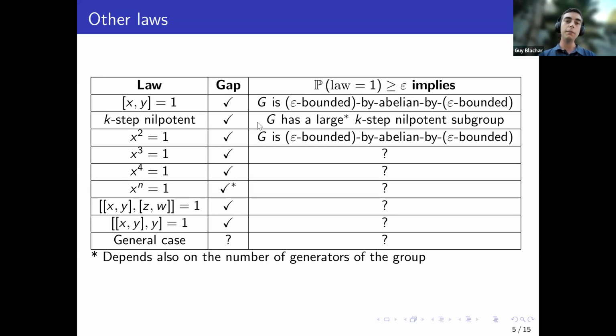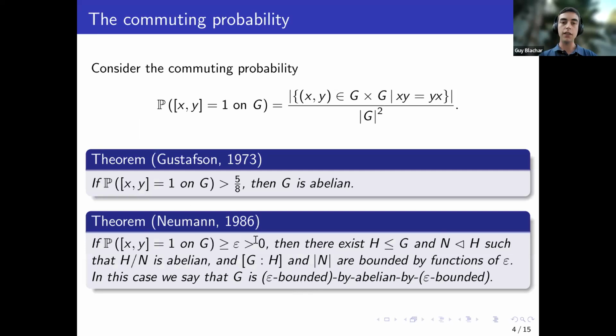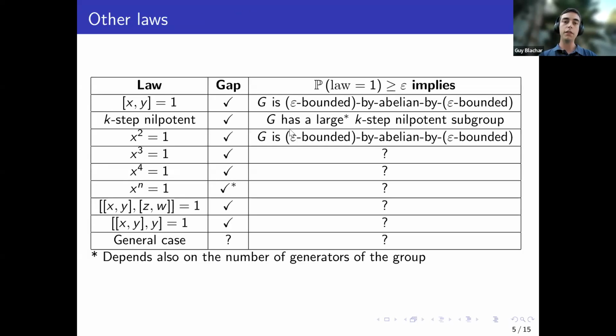And if the group is nilpotent, you have a large nilpotent subgroup. And here we have this remark that, unlike the theorem we had of Newman, that only depends on epsilon, now it might also depend on the rank of the group. It depends on the number of generators. This is by works of Eberhard, Chomyatsky, and Shalev. Shalev proved this result, and Eberhard and Chomyatsky showed that we cannot relax the assumption that it depends on the number of generators.